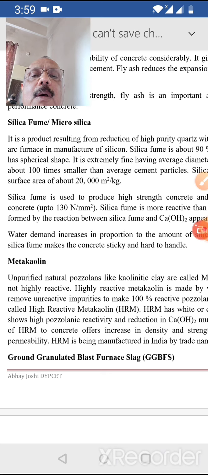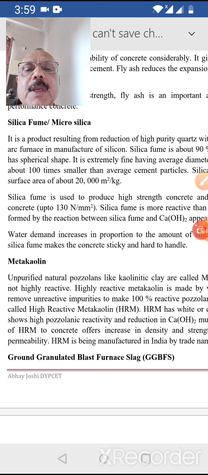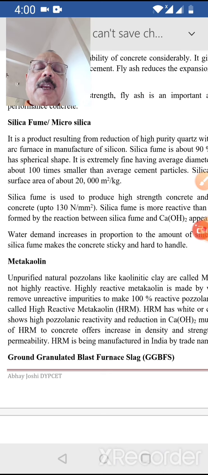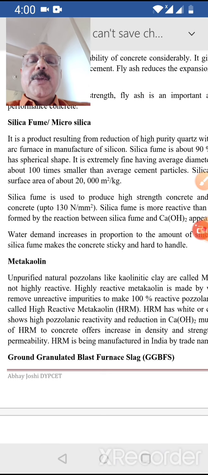Can you recall the fineness of OPC or 43 grade, 53 grade, low heat cement? It is very less, 225 meter square per kg, 300 meter square per kg. And just see here, silica fume has a fineness of 20,000 meter square per kg. So very fine as compared to normal cement.